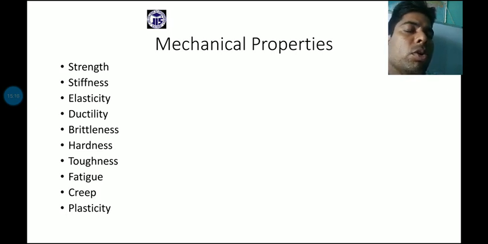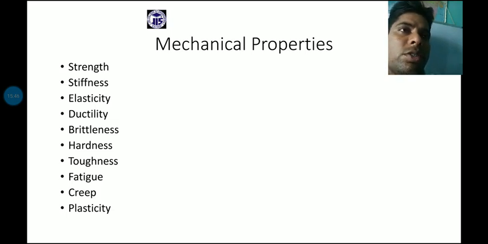We know the stress, what is stress, what is strain, what is the Young's modulus, and now that point is strength. Strength is actually the total amount of load that can be applied on a material. The material behaves to protect against the different modes of load applied, and that phenomenon of resistance to the applied load is called strength.